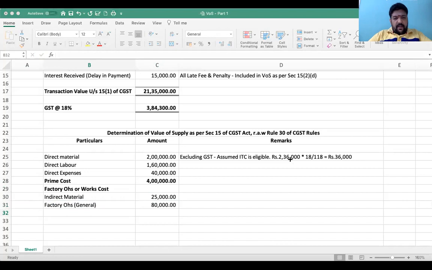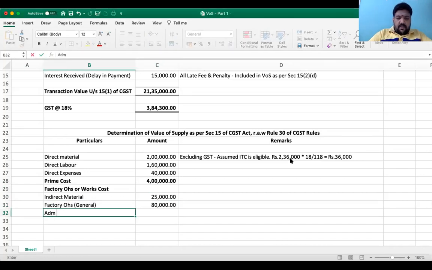Followed by admin overheads, which is forming part of production, which is going to be 20% for production of goods.